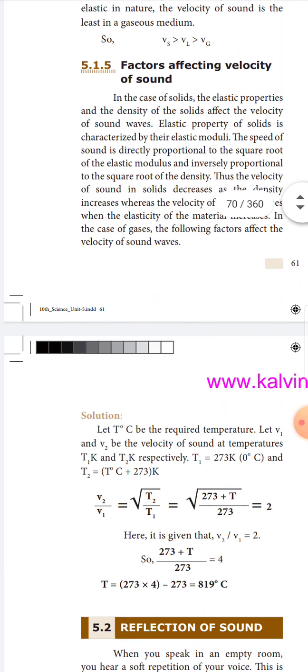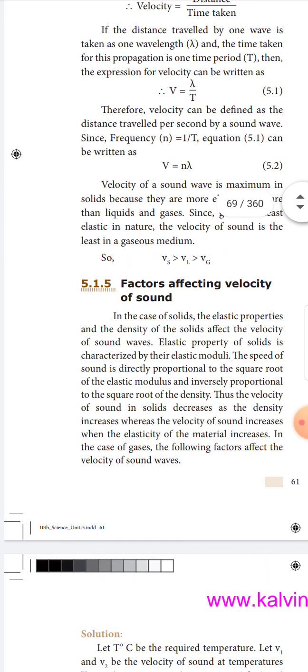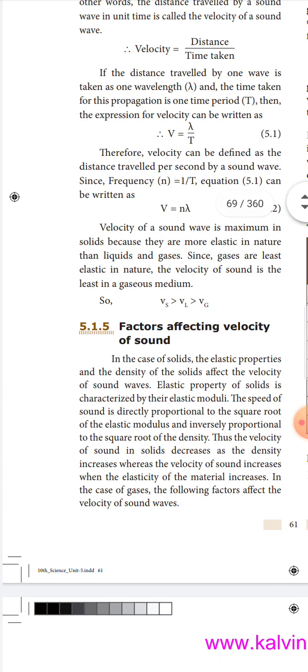Factors affecting velocity of sound. In the case of solids, the elastic properties and the density of the solids affect the velocity of sound waves. Elastic property of solids is categorized by their elastic moduli. The speed of sound is directly proportional to the square root of the elastic modulus and inversely proportional to the square root of the density. Thus, the velocity of sound in solids decreases as the density increases, whereas the velocity of sound increases when the elastic modulus of the material increases.